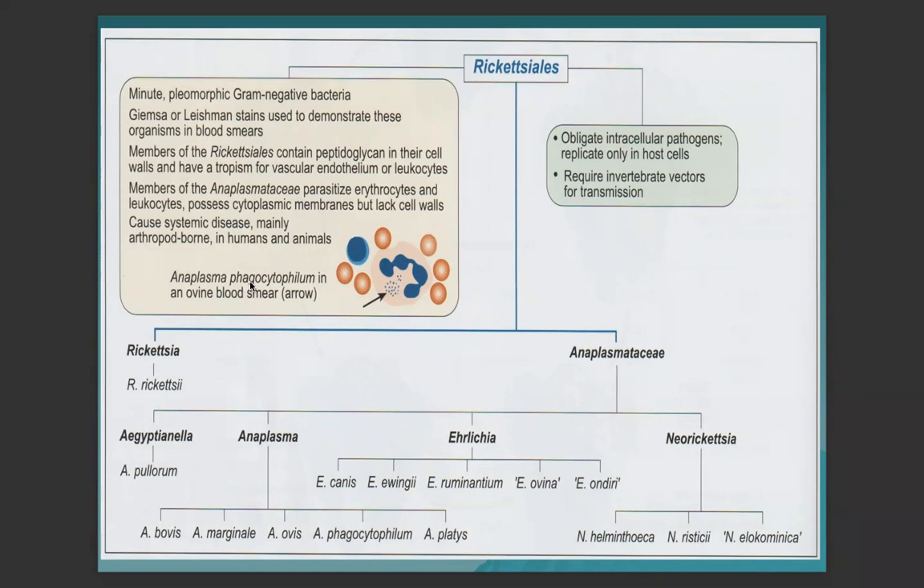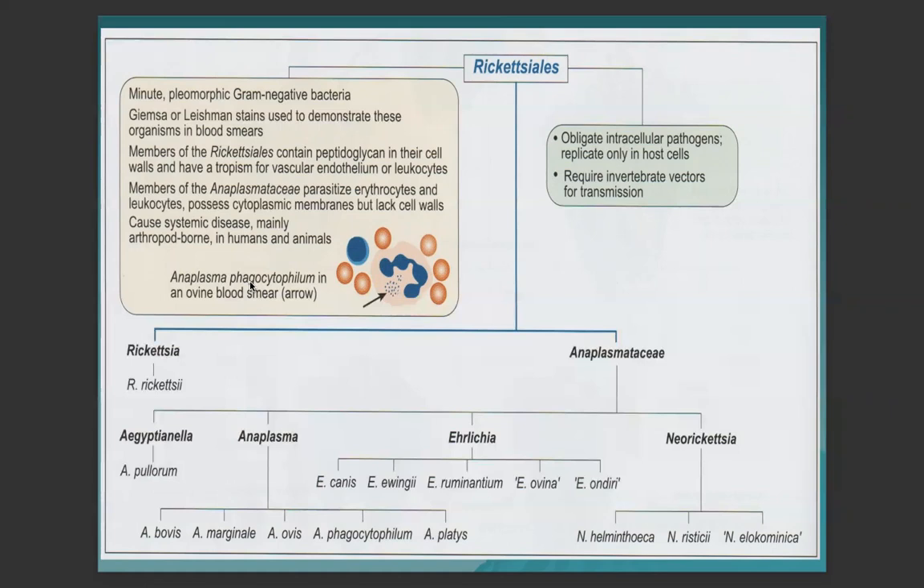So they are minute, very small, pleomorphic gram-negative bacteria. The stains that we can use are Giemsa or Leishman stain to demonstrate these organisms in blood smears. The tissue tropism is mostly the blood cells. Members of the Rickettsiales contain peptidoglycan in their cell wall, which is absent for the order Chlamydiales that we have discussed. And they have tropism for vascular endothelium or leukocytes, the white blood cells.